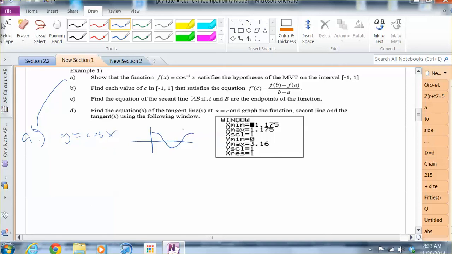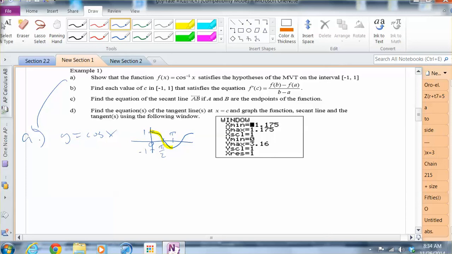Kind of looks like that, right? What if I just focus on that portion right there? So here x is 0, here x is pi, and of course that's pi over 2. And that's 1, and it's at -1. Now, the inverse is when you switch x and y. So you want to focus on a portion of the cosine graph that's a one-to-one function. So therefore, your inverse function is also a function. Because remember, for an inverse to be a function, you have to pass a horizontal line test.